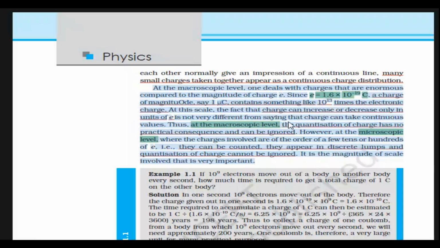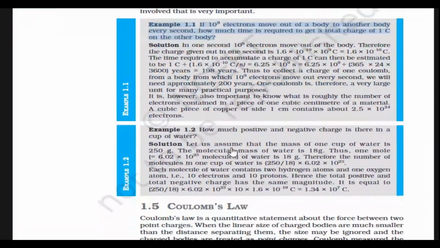Thus, at the macroscopic level, the quantization of charge has no practical consequence and can be ignored. However, at the microscopic level, where the charges involved are of the order of a few tens or hundreds of e, i.e., they can be counted, they appear in discrete lumps and quantization of charge cannot be ignored. It is the magnitude of scale involved that is very important.